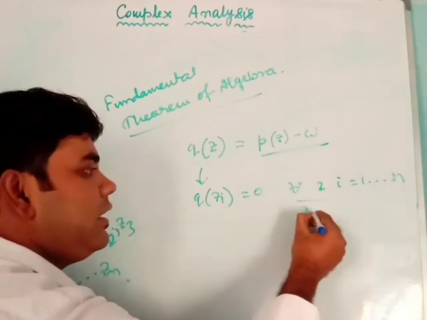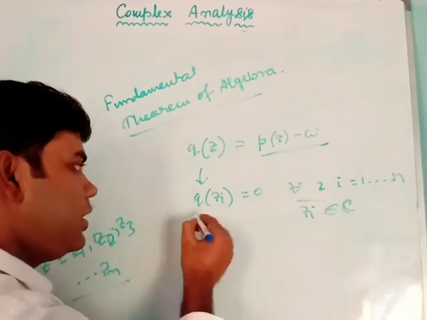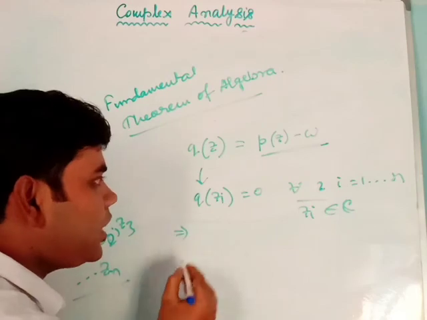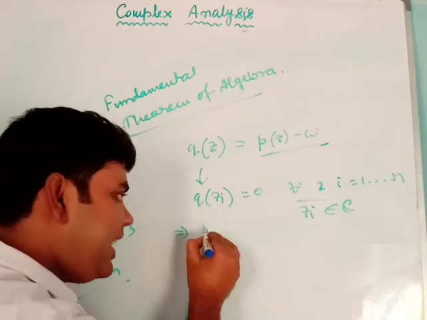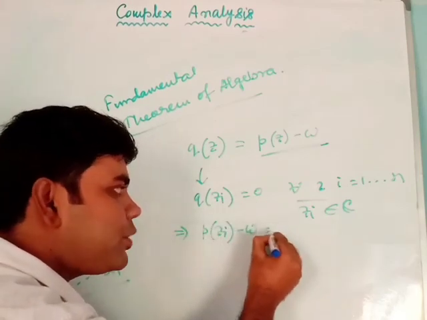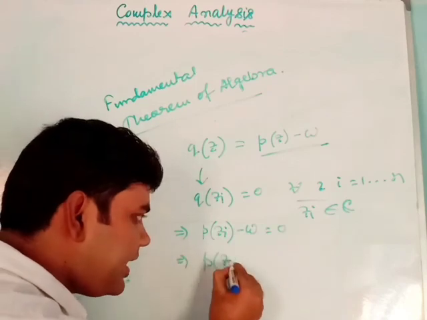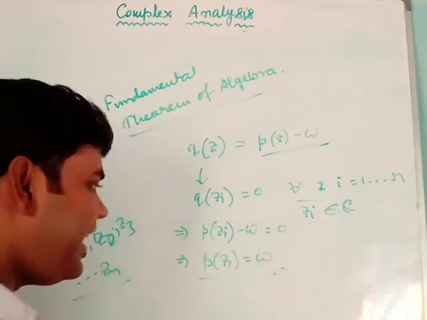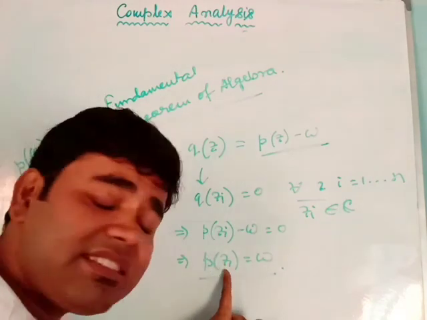These z_i belong to C. Q(z_i) equals 0 gives P(z_i) minus omega equals 0, so P(z_i) equals omega.